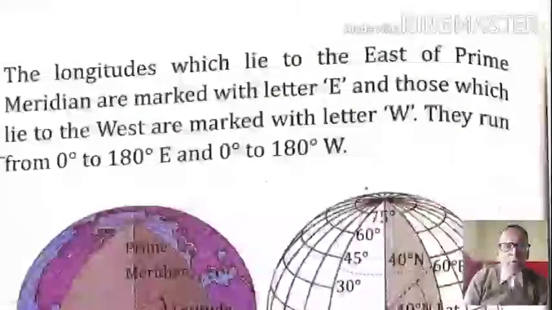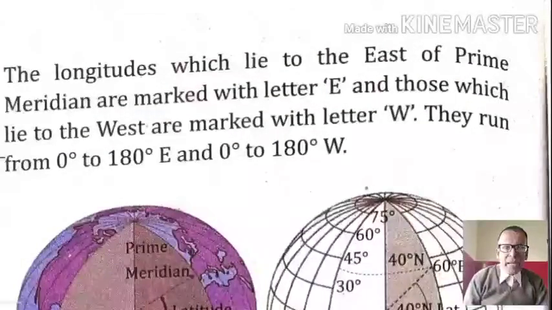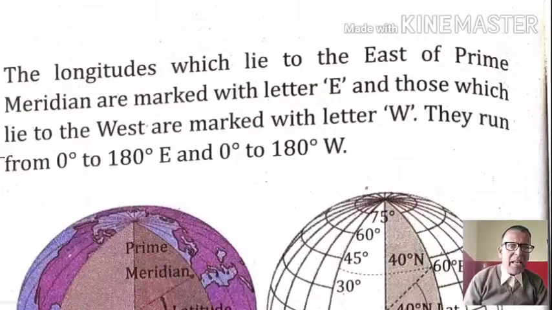The longitudes which lie to the east of the prime meridian are marked with the letter E, and those which lie to the west are marked with the letter W. They run from 0 degree to 180 degree east and 0 degree to 180 degree west. So altogether there are 360 meridians.